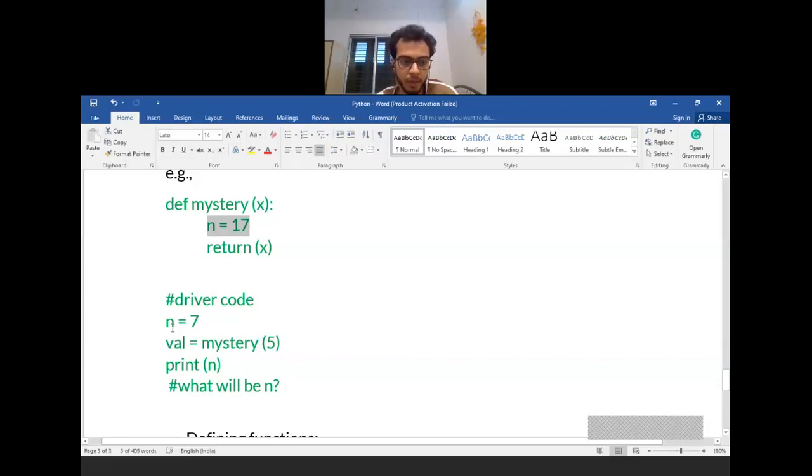Now my question to you is, has this change on n been reflected on this n equal to 7? Just think for a minute. We have seen that integers are basically immutable types.